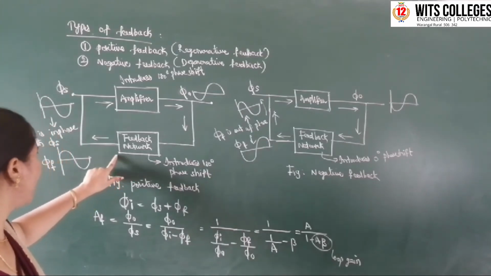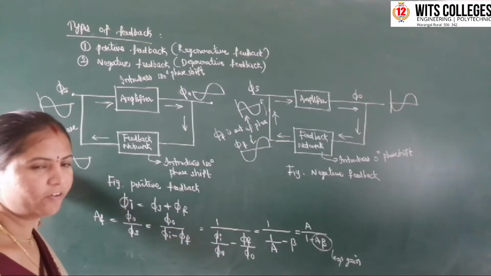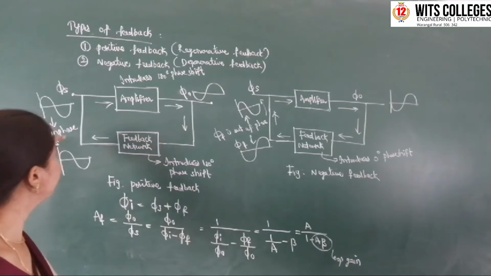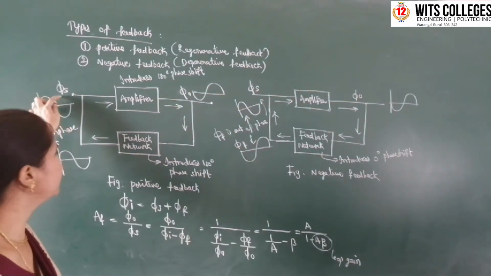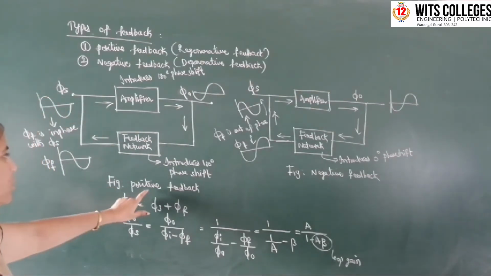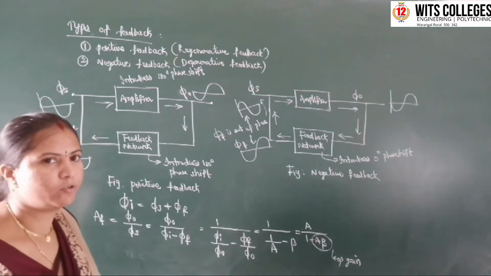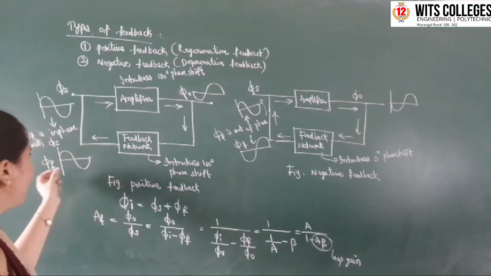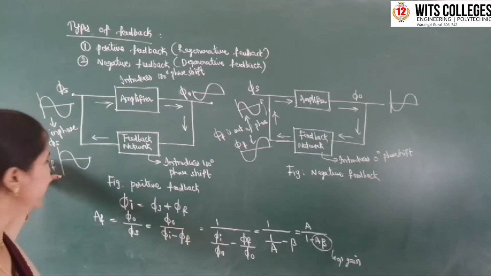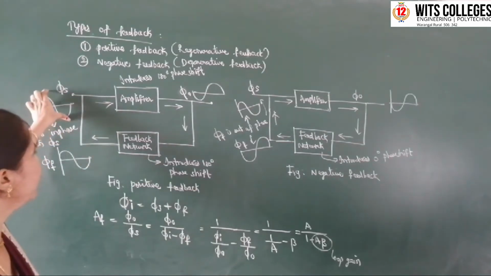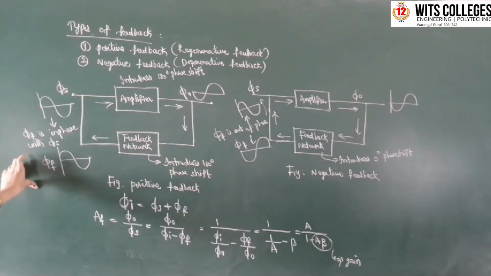The feedback network output phi f is in phase with the input signal phi s, and that is nothing but positive feedback. How will we define positive feedback? The feedback network output phi f is in phase with the input AC signal phi s, is nothing but positive feedback.